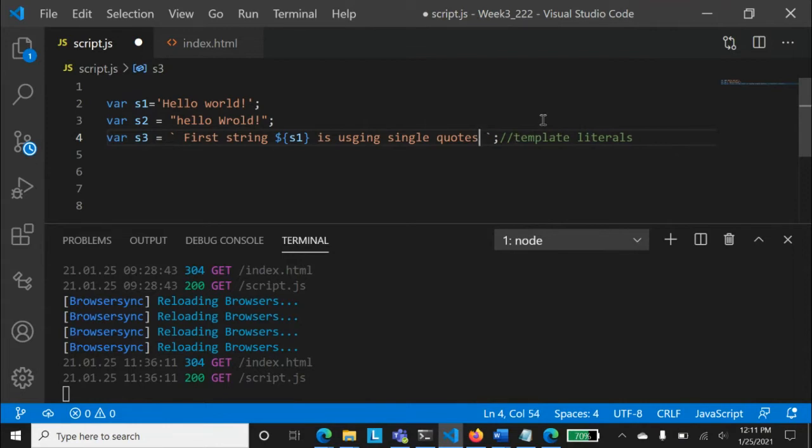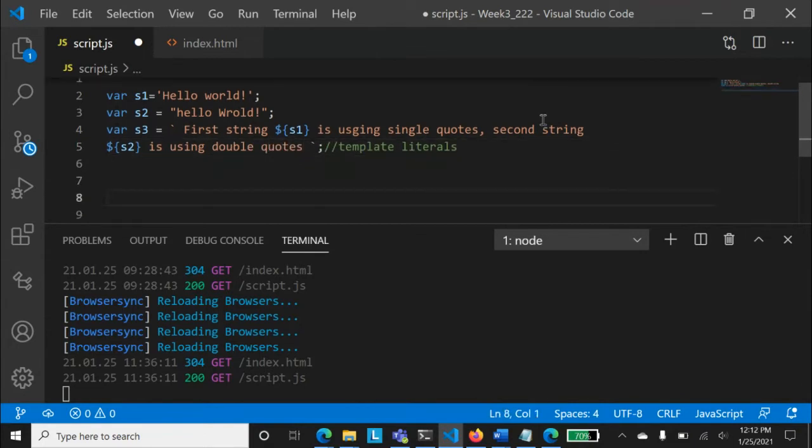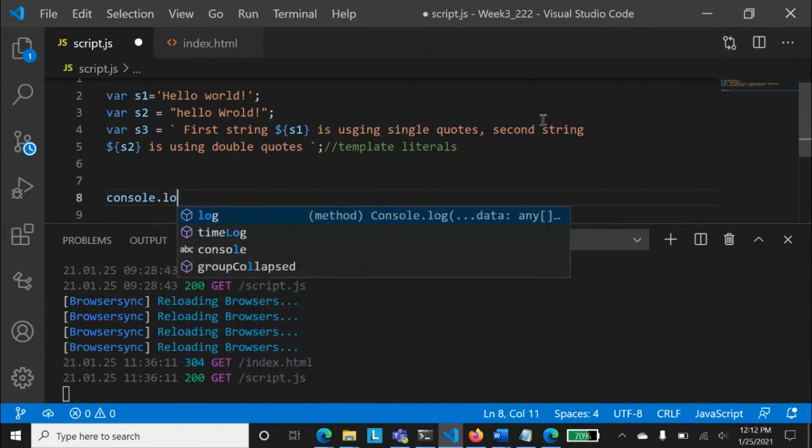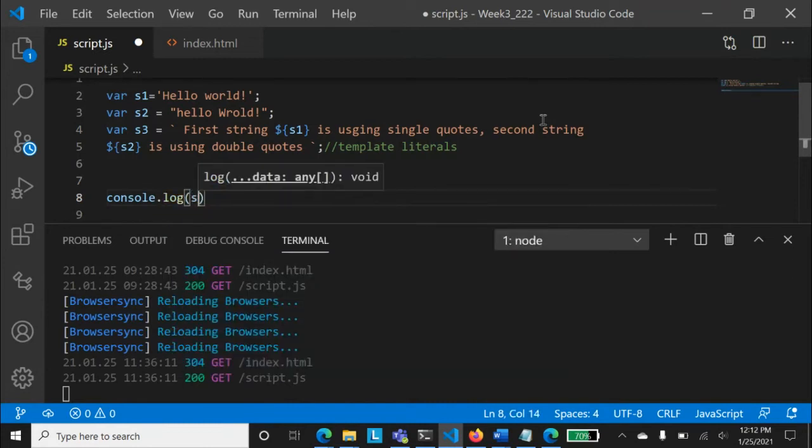And let's write that as well. Second string, and what is the second string? Variable sign, bracket sign, and s2 is using double quotes. So I've defined that in backticks, and I wanted to show you the difference between the backtick and all those things. And I'm pressing here s3.